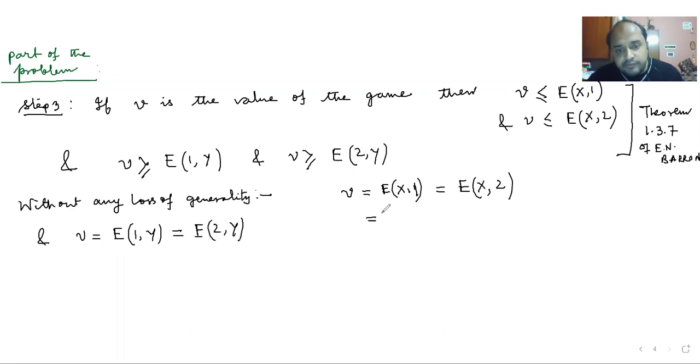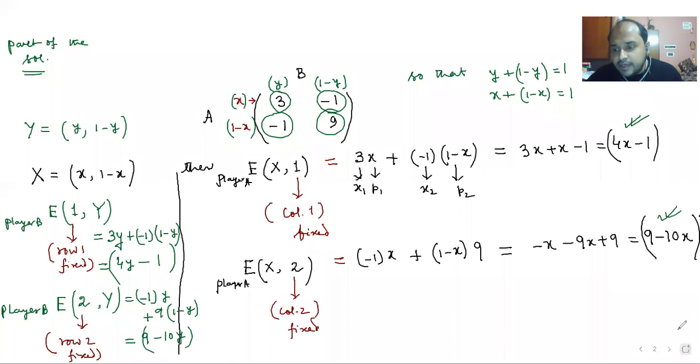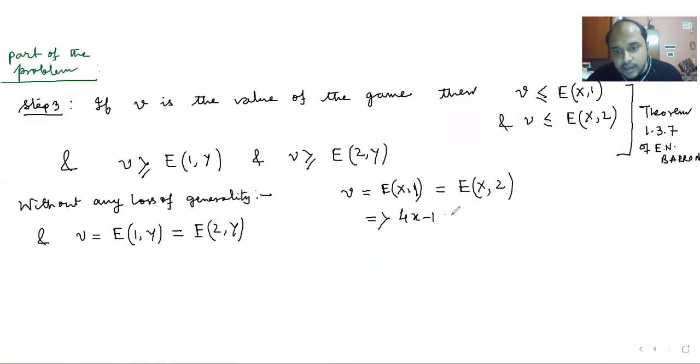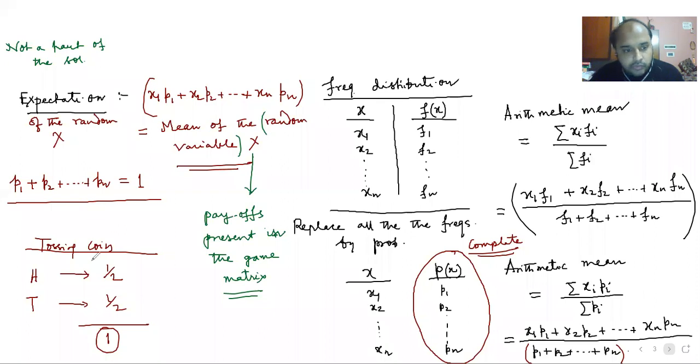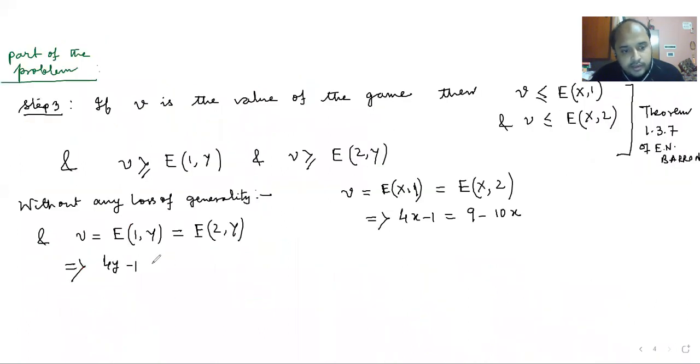Now you can put the values over there. What are the values which I calculated? 4x minus 1 and 9 minus 10x. And here you can put the values: 4y minus 1, 9 minus 10y.